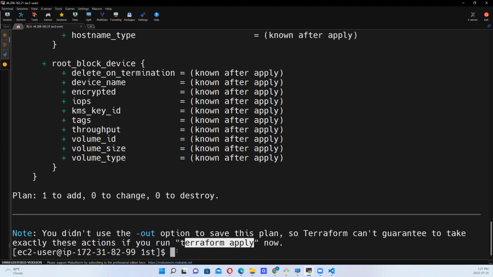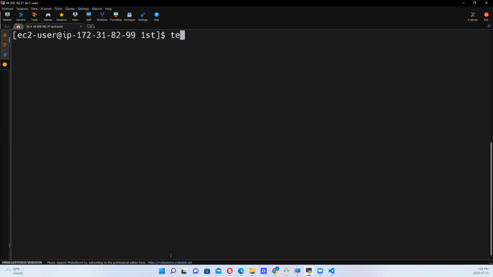But this terraform apply has terraform validate built into it, okay? So let's clear and try to run terraform apply now. What does terraform apply do?